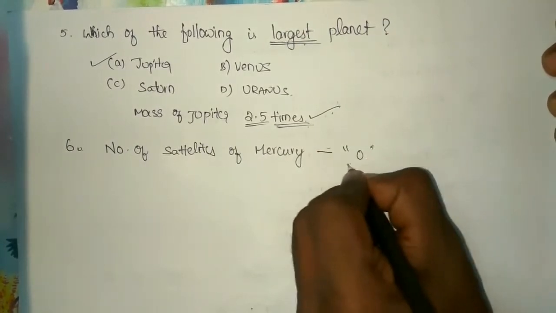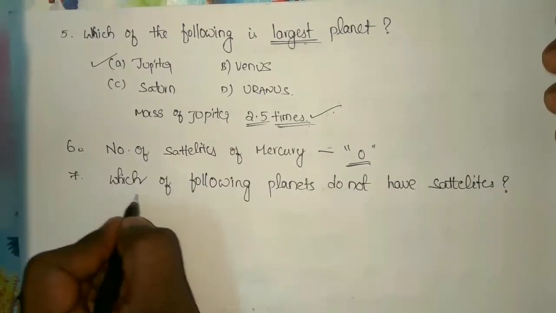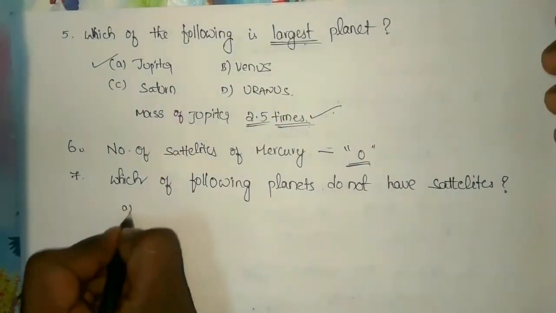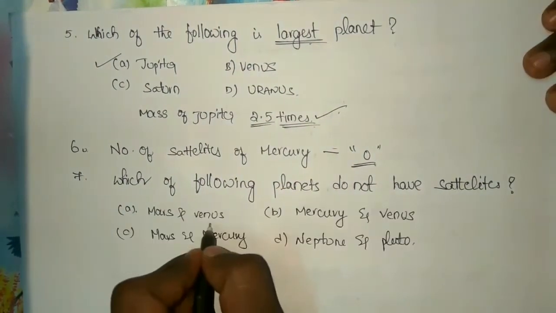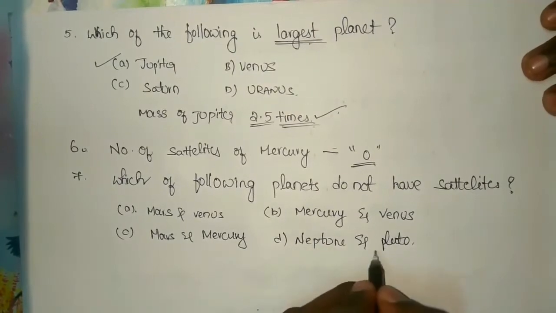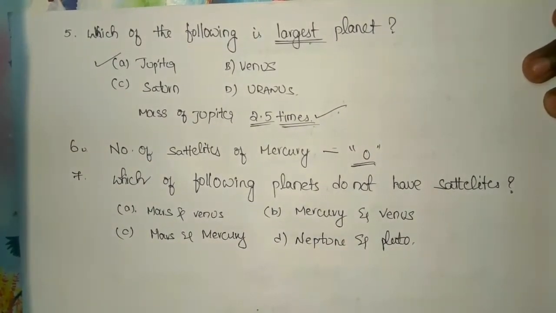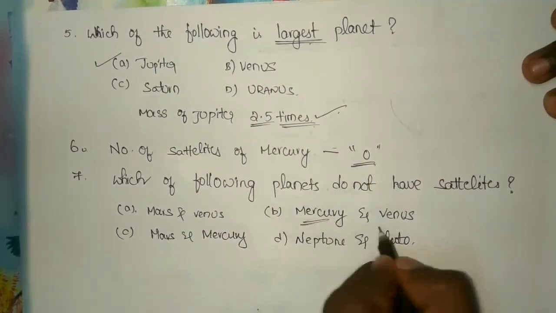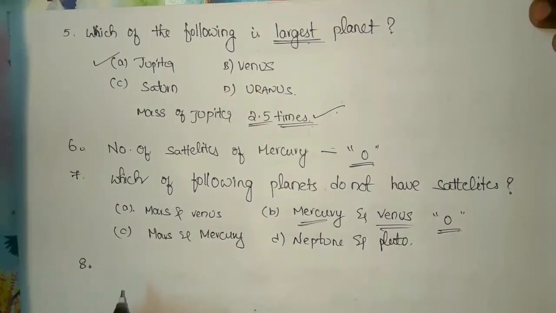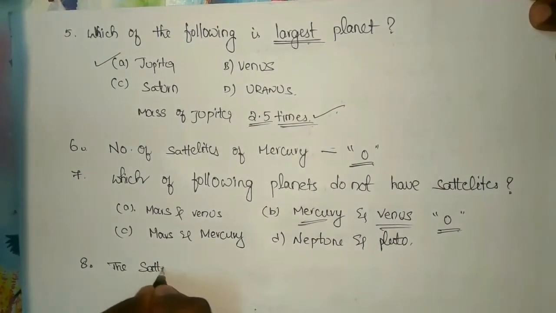The sixth question is the number of satellites of Mercury. As we all know, Mercury has 0 satellites. The seventh question is which of the following planets do not have satellites? The examiner gives you options like this: Mars and Venus, Mercury and Venus, Mars and Mercury, Neptune and Pluto. So guys, as I have already said in the earlier class, Mercury and Venus have 0 satellites.